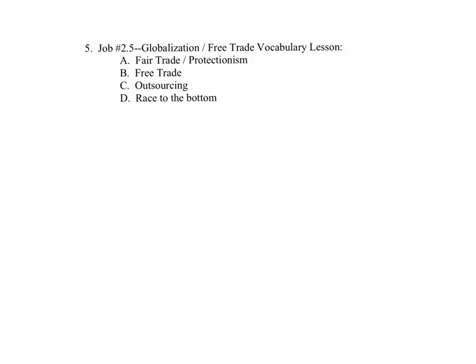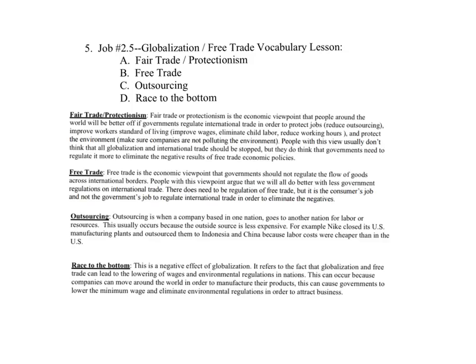Okay, and last but not least, some terms from our globalization free trade vocab lesson. And these terms we have spent some time on here in class, so let's take a look at the 2.5 definitions here. All right, so last but not least, we've got these four terms.